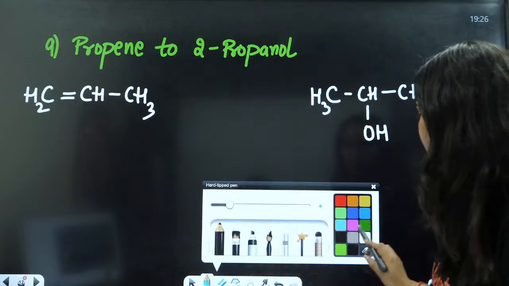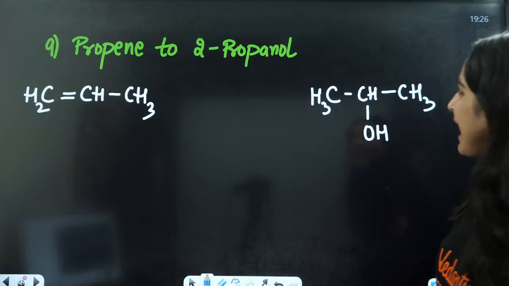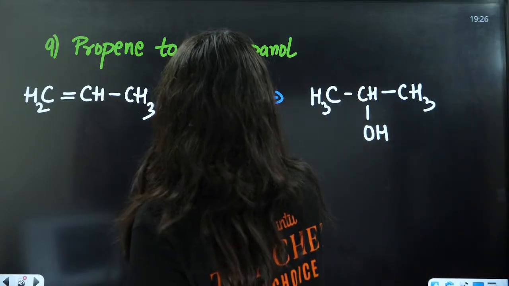Everybody, now remember this. Here we are actually adding water. We can do this in 2 ways.